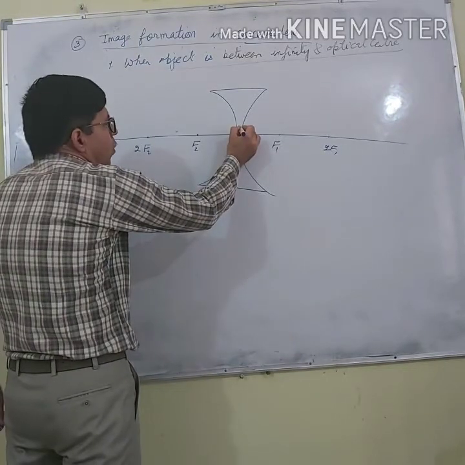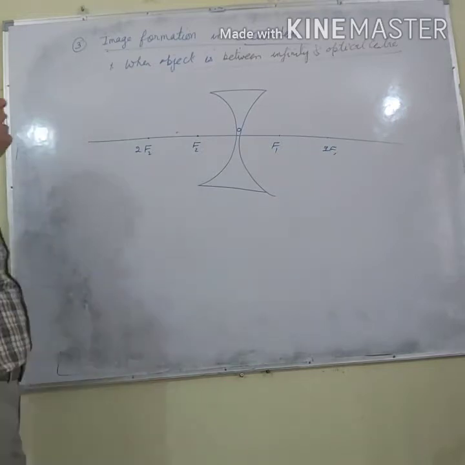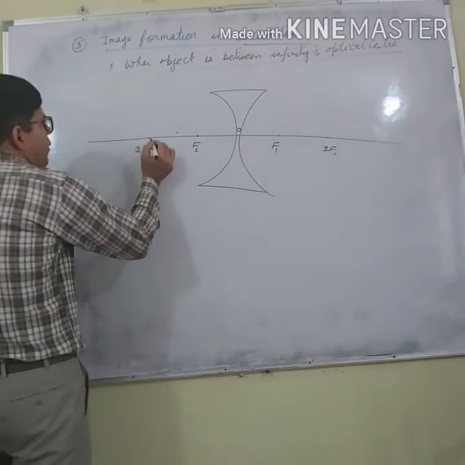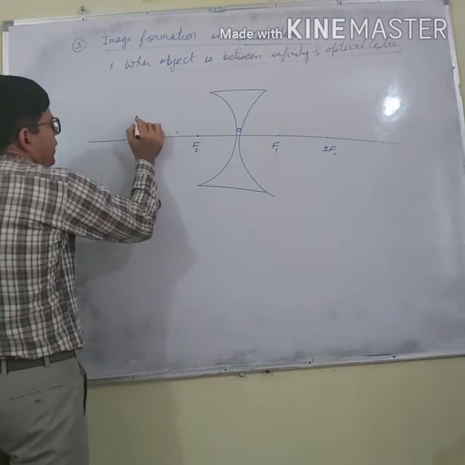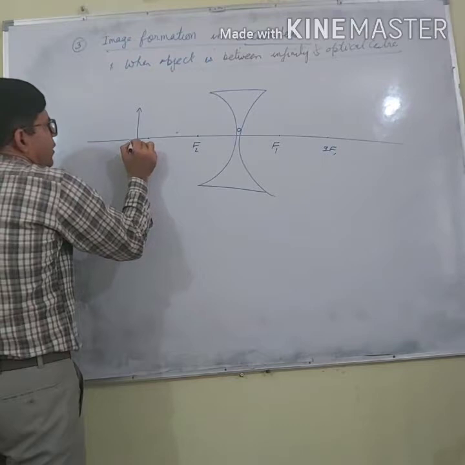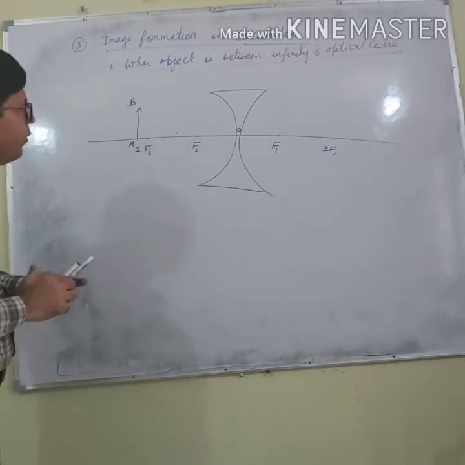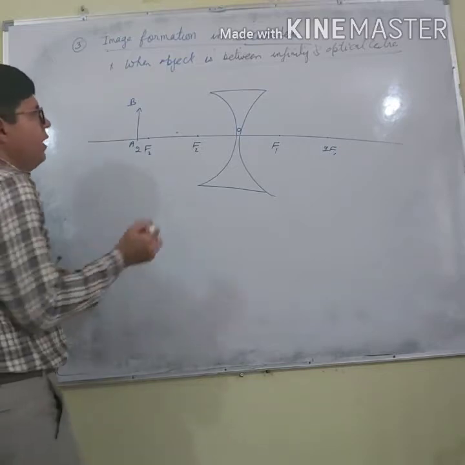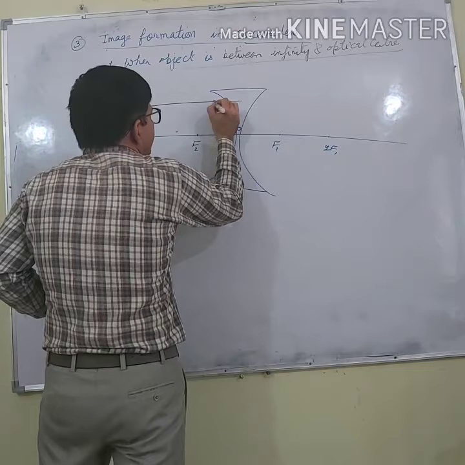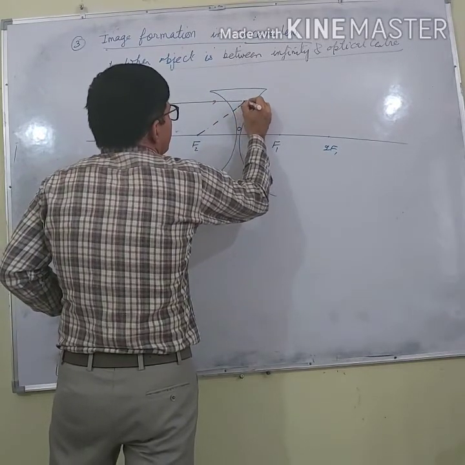Let us say this is the optical center O. Infinity is here. You place the object anywhere on the principal axis. Let us say I am placing the object anywhere, A, B, between infinity and the optical center. What will happen? A ray of light will pass straight and it appears to pass through the focus.